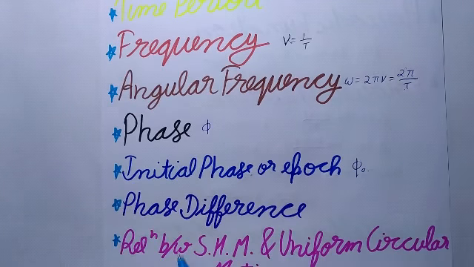Now next is phase difference. The phase difference between two vibrating particles tells the lack of harmony in the vibrating states of the two particles at any instant.